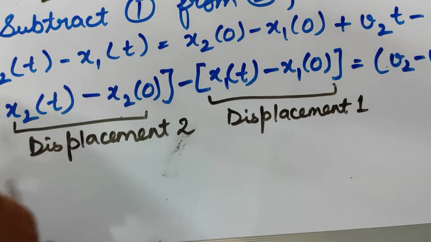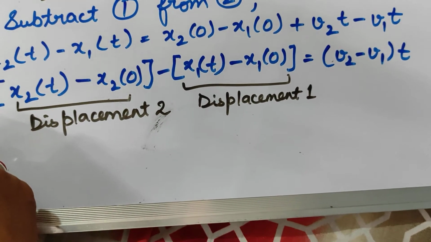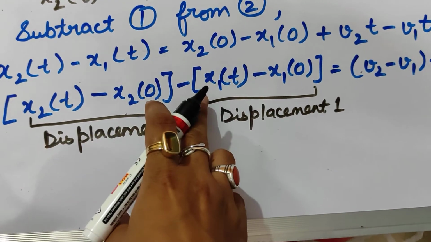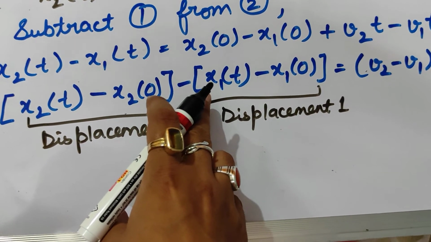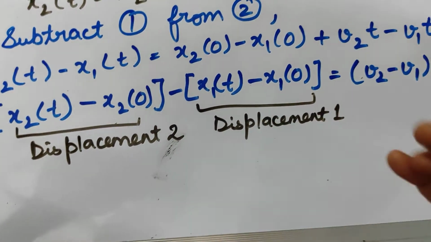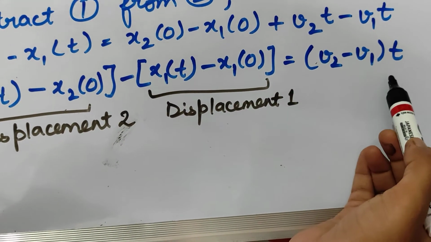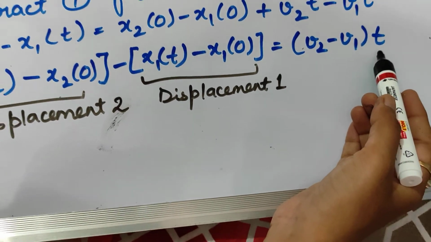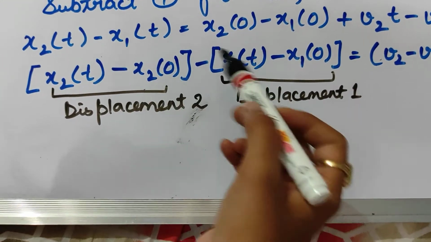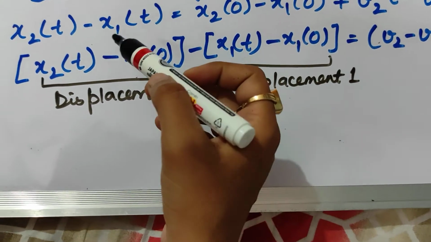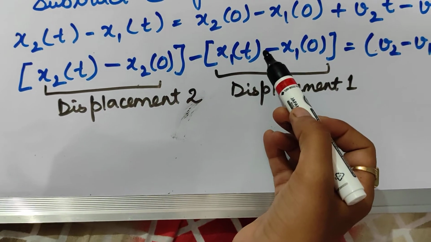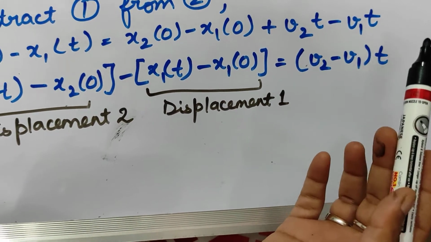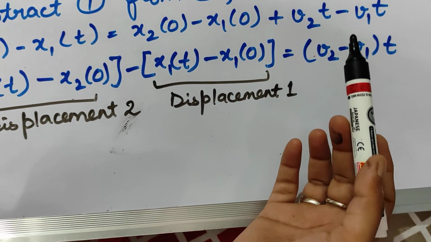So by this we can say that displacement of object 2 in time t minus displacement of object 1 in time t will be equal to (v2 minus v1) t. Or we can say that relative displacement of object 2 with respect to object 1 will be equal to (v2 minus v1) t.